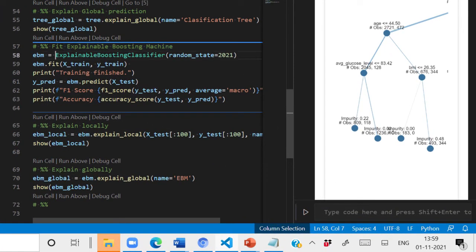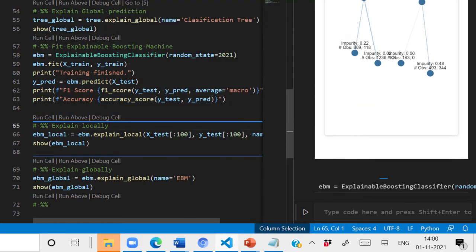In this part of code, we are creating an object of explainable boosting classifier named EBM. Then we are fitting this explainable boosting machine over Xtrain and Ytrain. We are displaying the message training finished. Then we are making predictions on Xtest data, and then we are displaying the value of accuracy and F1 score. For this, we are passing the actual and predicted values. Let us execute these lines of code to see its output.